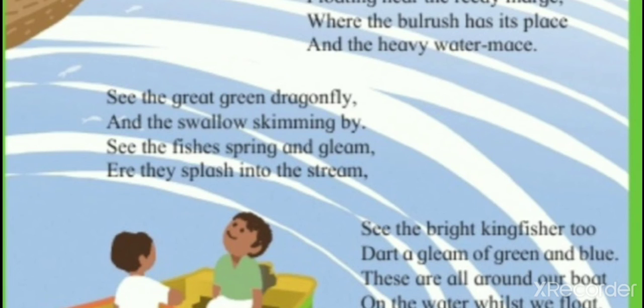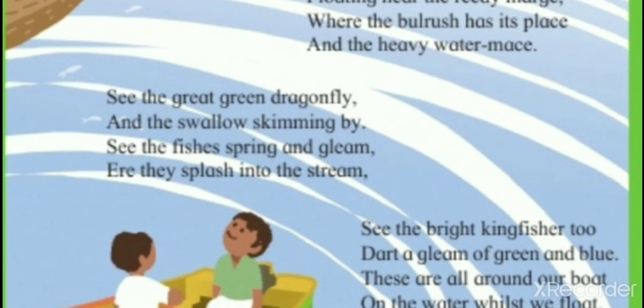Going quickly by means when he is going through the boat, he is seeing a big green dragonfly as well as the bird, that is swallow, when he is riding the boat. And that bird as well as the dragonfly is going very quickly.